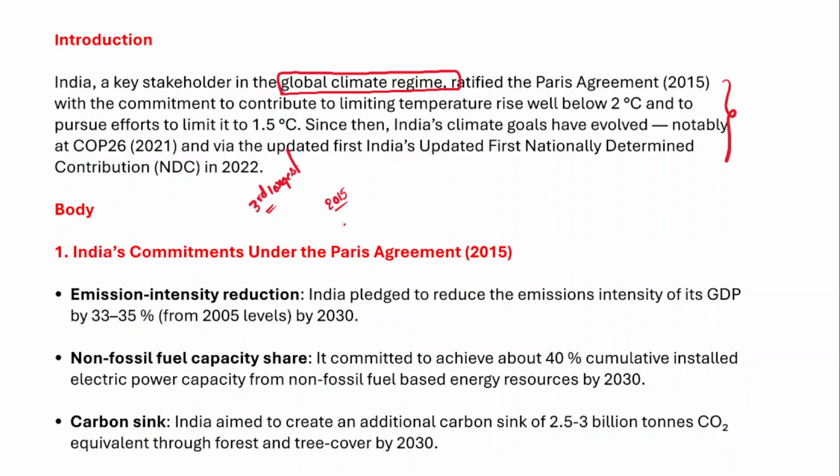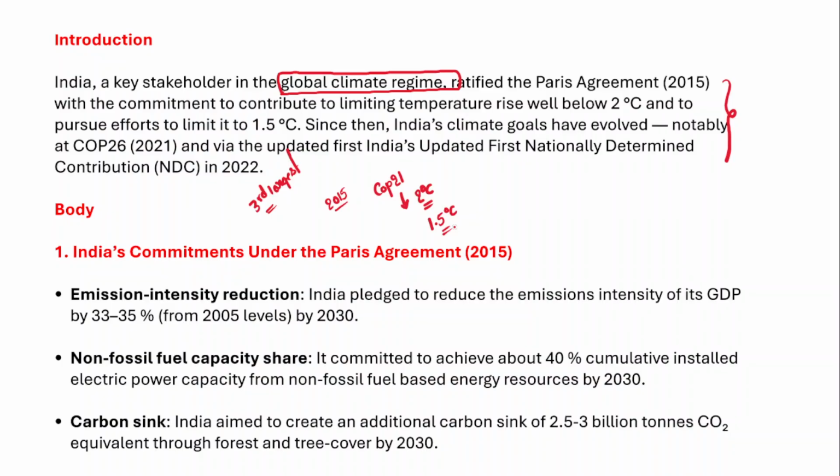The objective of the COP21 Paris Agreement is to limit the global temperature increase to 2 degrees Celsius. Right? So there should not be more than a 2 degrees Celsius increase in global temperatures compared to pre-industrial levels. However, the target is, if possible, to limit the increase to just 1.5 degrees Celsius of pre-industrial levels.